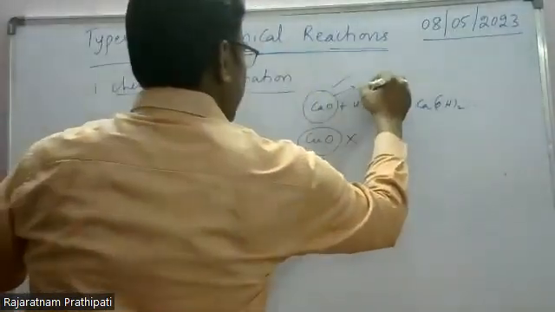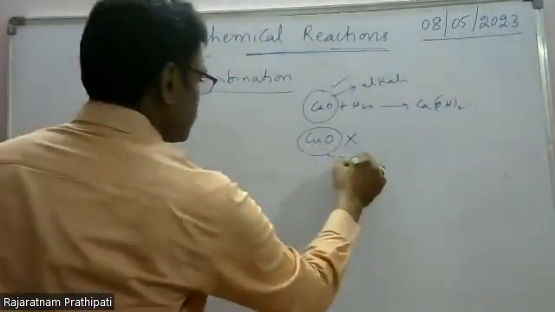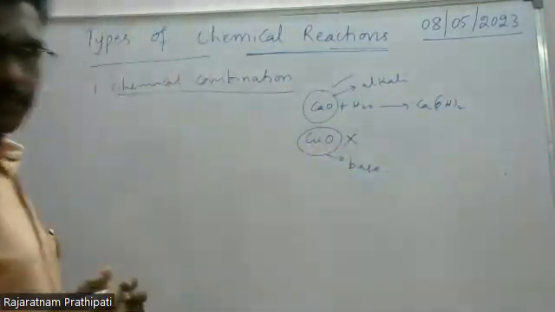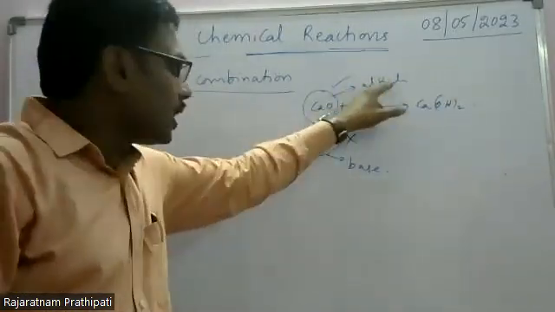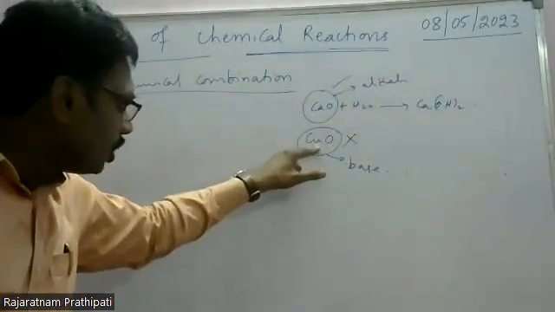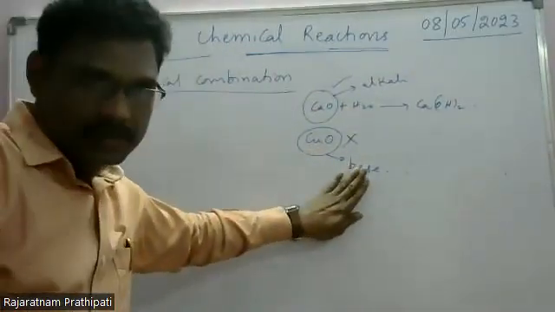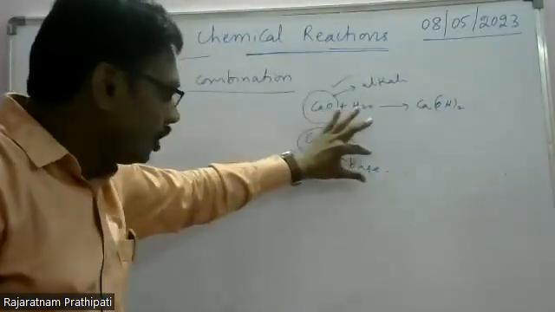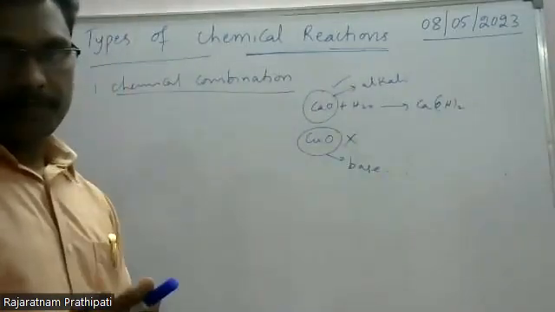Then this is considered as a base, not alkali. So simply, soluble bases are called alkali. Insoluble bases are not considered as alkali. These are only bases. Cupric oxide is only a base, it is not alkali because it is insoluble in water.